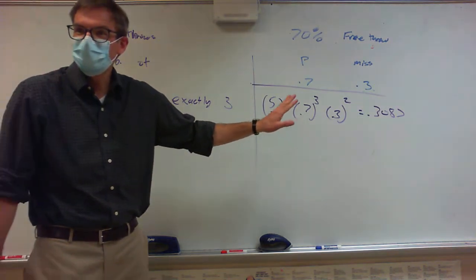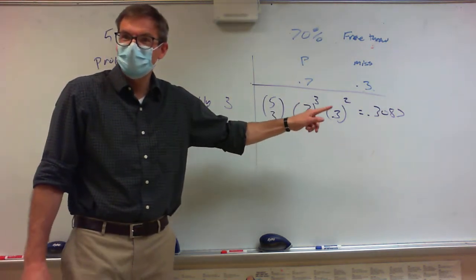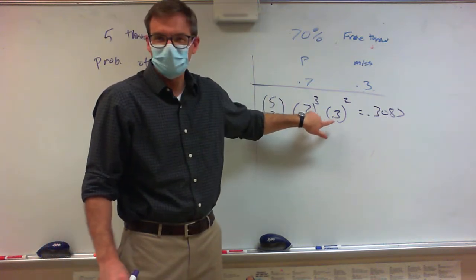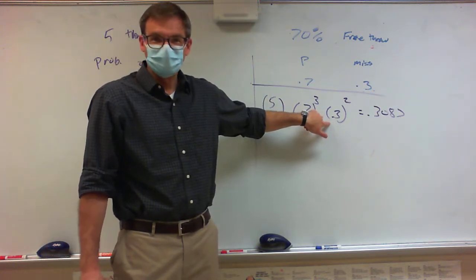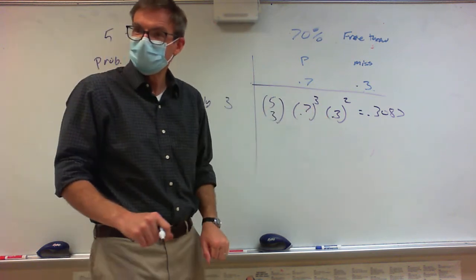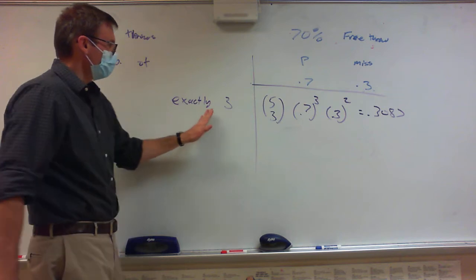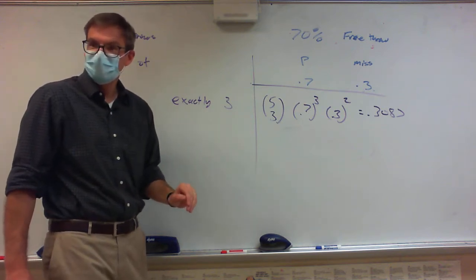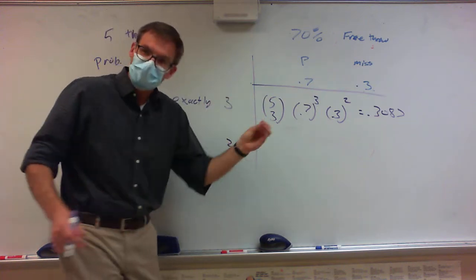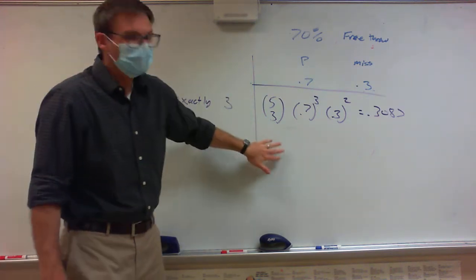Is it making a little more sense where the numbers go? I think it's hard to see what to do when the probabilities of success and failure are the same. I think it's easier to see when the probabilities are different. All right, so are we okay? This is exactly 3. Now I want to know what's my probability of making exactly 2? What would that look like?